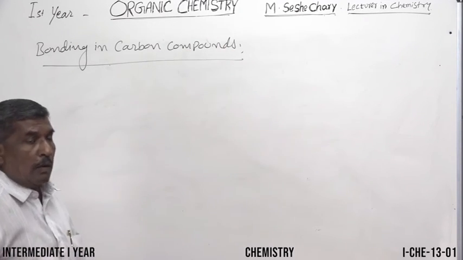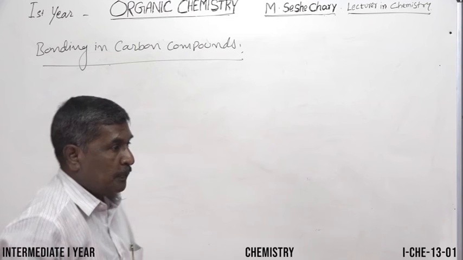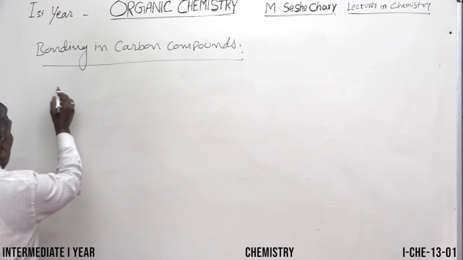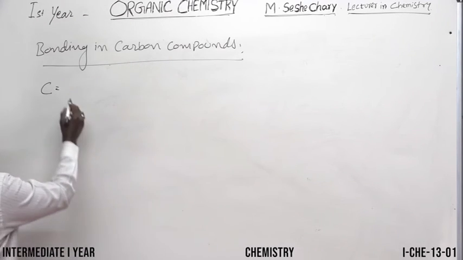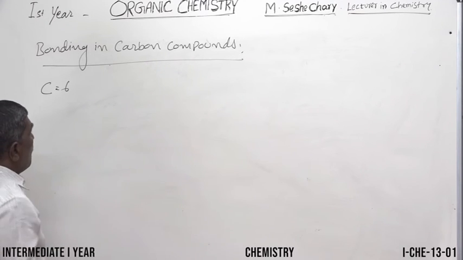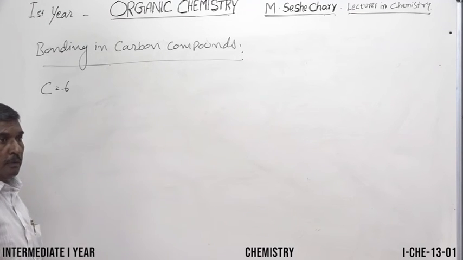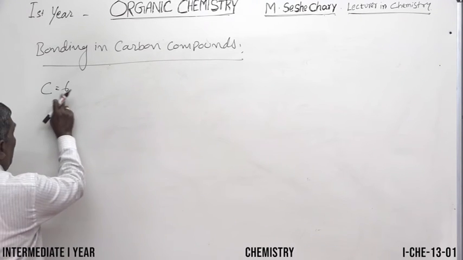Bonding in hydrocarbons or carbon compounds. Now, the main important one is carbon. Its atomic number is 6. How it forms the bonds in the carbon compounds, so the bonding is also very important. Now, carbon atomic number 6.